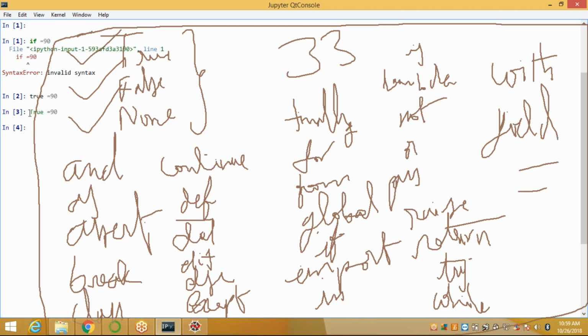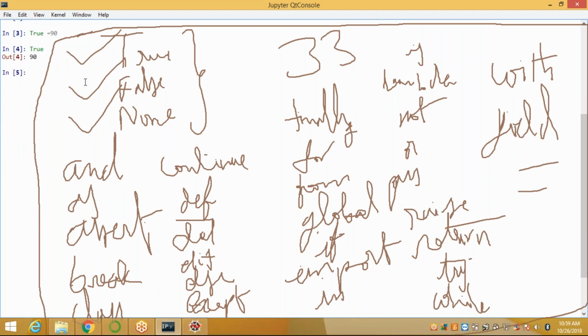So you don't want to use the keywords like this. When I call true here, it displays the error. So this is the way we cannot use the reserved keywords here.